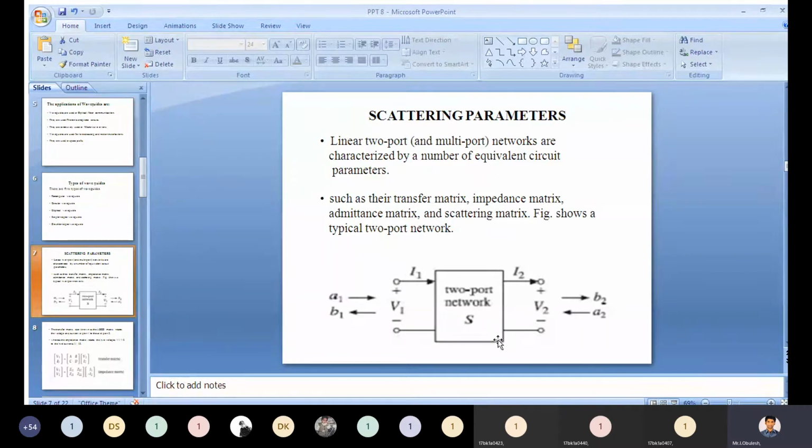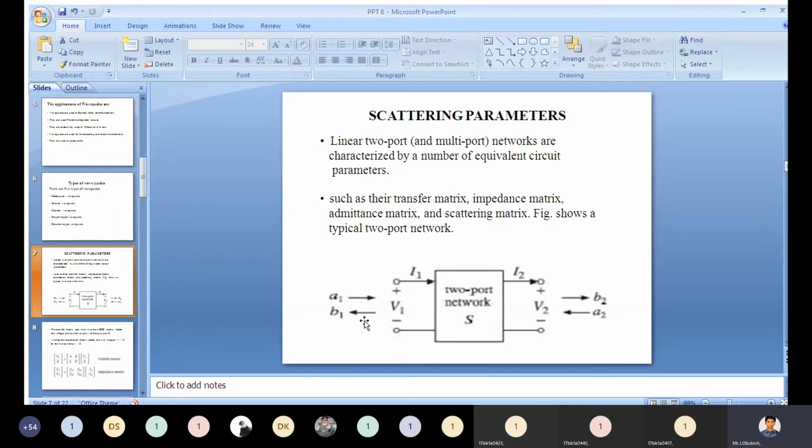Okay, so this will be entering into the two-port network S. After performing some operations inside the two-port network, it will generate the B1 signal at port 1, and that signal amplitude is V1 and the current is I1. You need to remember, the incoming signals are A1 and A2 and the outcoming signals are B2 and B1 in both directions.